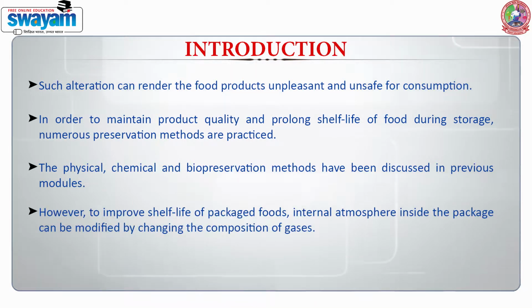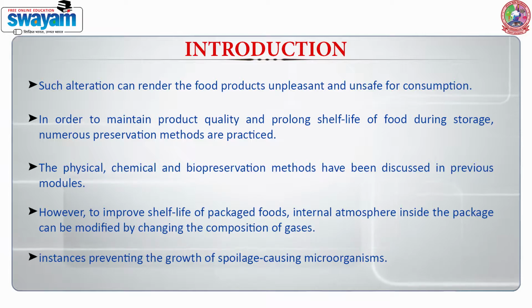However, to improve shelf life of packaged foods, the internal atmosphere inside the package can be modified by changing the composition of gases. Such a modified gaseous atmosphere slows chemical and biochemical deteriorative reactions, and hence slows or in some instances prevents the growth of spoilage causing microorganisms. For modifying the atmosphere inside a food package, it is needed to lower the amount of oxygen, moving it from 21% to approximately 0, and the removed oxygen must be replaced with inert gas such as nitrogen and carbon dioxide.